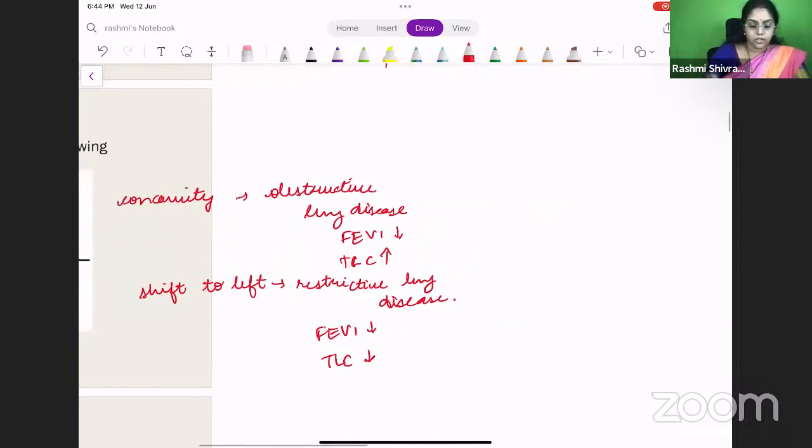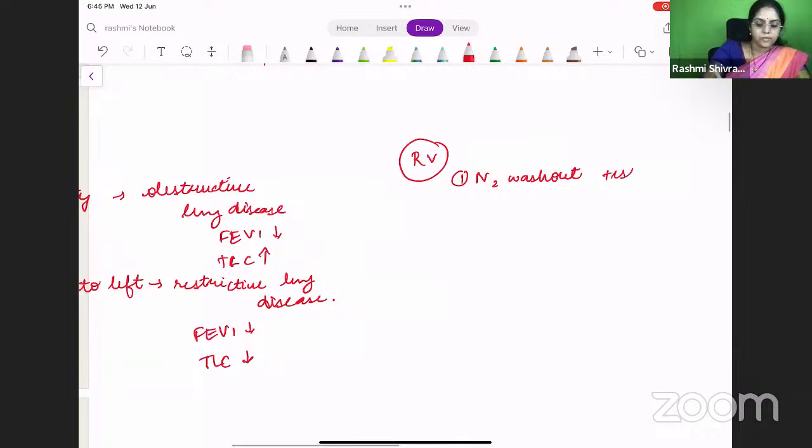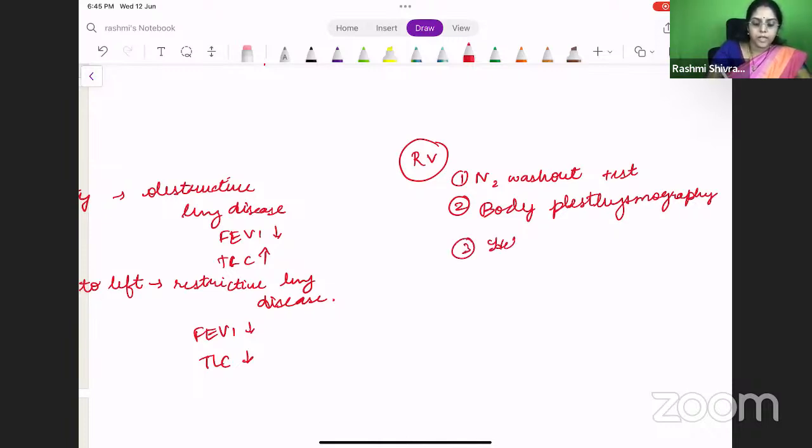So here I want to ask you one question. What are the methods by which the residual volume can be found out? What are the tests which we do to find out the residual volume? Again, this is an MCQ. One, I can tell you, nitrogen washout test, right? Can you tell me any other two residual volume measuring tests? The second one, and the most important one, will be body plethysmography, right? And the third one will be the helium dilution test.